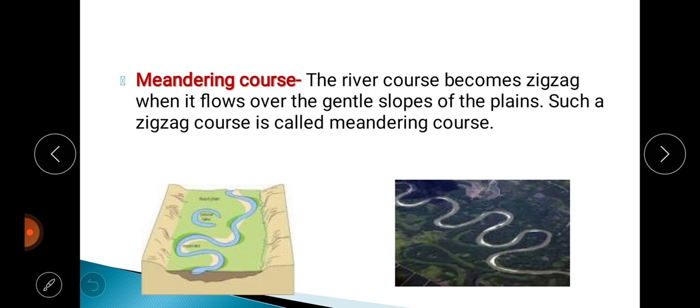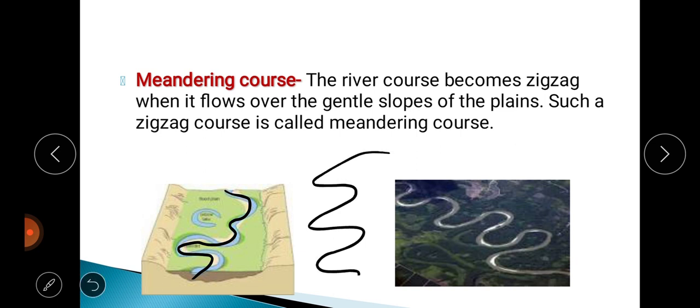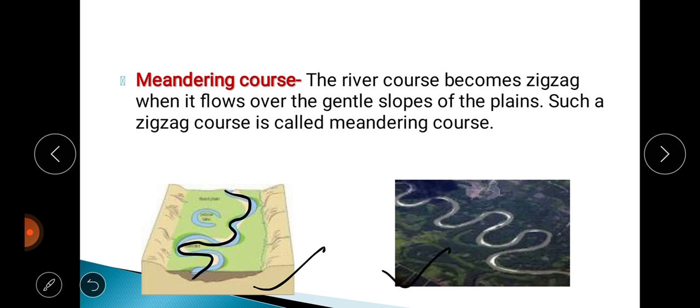So this pattern, as you can see, is called zigzag. When the river flows in this zigzag manner in the plain area, that is called a meandering course. So here one picture is there, you can see a meandering course, and here also you can see the river flows in a zigzag pattern, that is called a meandering course.